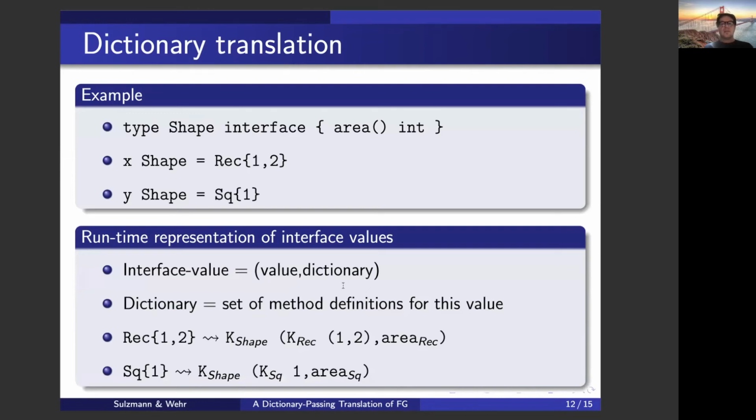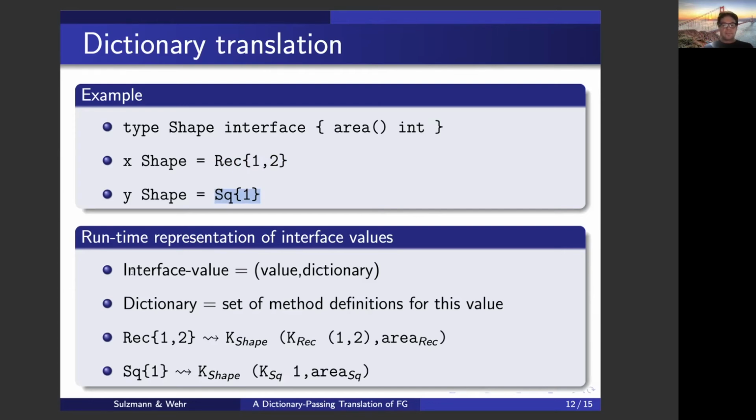So here again, a brief summary of our running example. We have here the shape interface, and we do know rectangle and square. They both implement the shape interface. That's why we know, for instance, that particular rectangle value and that particular square value, they also are interface values. And the idea of the dictionary translation applied to Go is now that these interface values consist of a pair, the actual value and the dictionary that holds the corresponding method definitions that match this value.